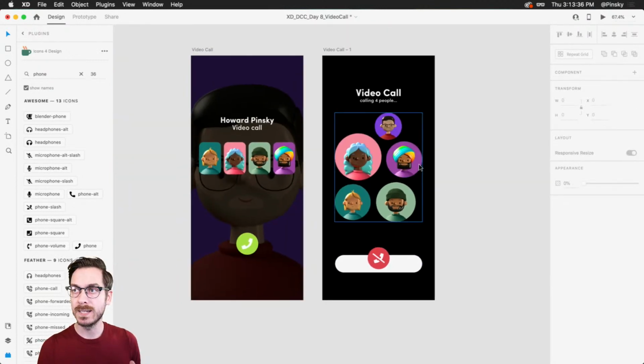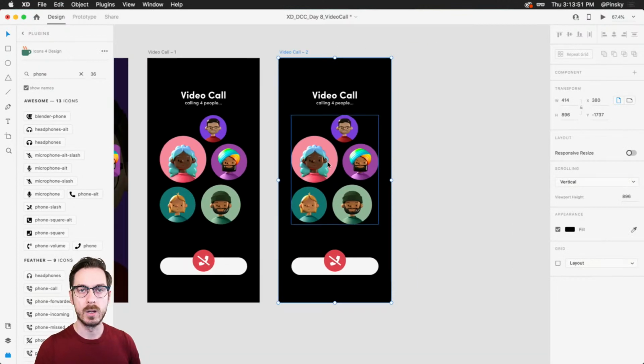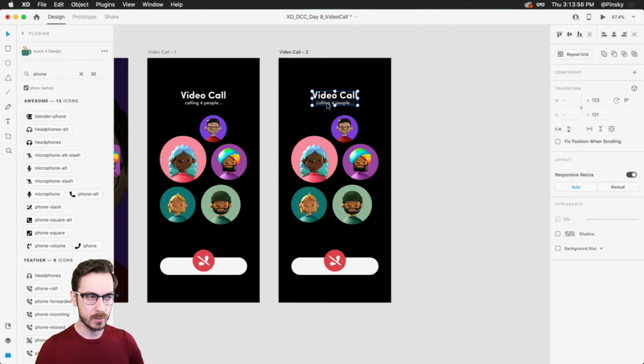All right, so the call is taking place, and now we want one more screen, what it's gonna look like when the call is actually going. So right, this is where the phone call is ringing, this screen here, and the next one, which I'll duplicate, is what's gonna happen when the call is actually started. So I'm gonna delete these text layers because we probably don't need them.